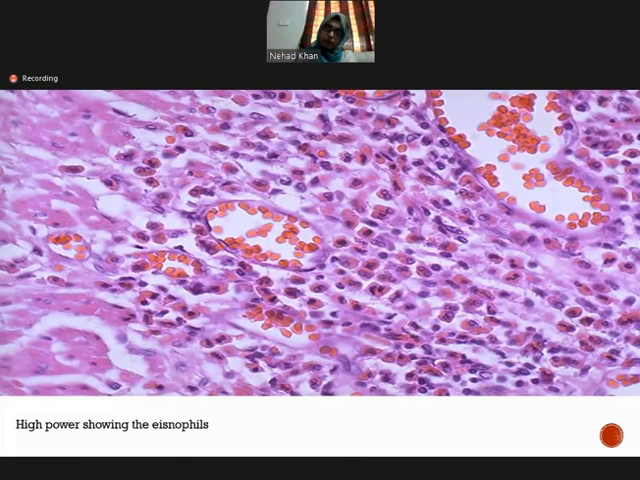Again, this is a high power of the same picture, and these are the eosinophils. You can appreciate these with the red background. The eosinophil count is increased in asthmatic patients. So whenever you find an increased amount of eosinophils, you must think of an allergic reaction.